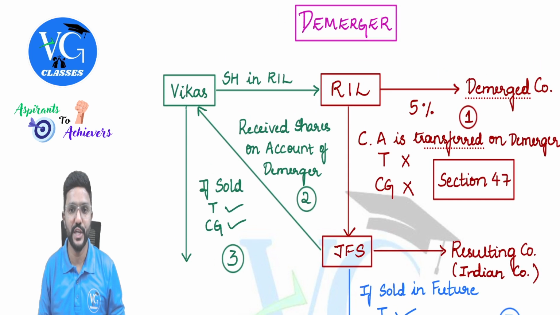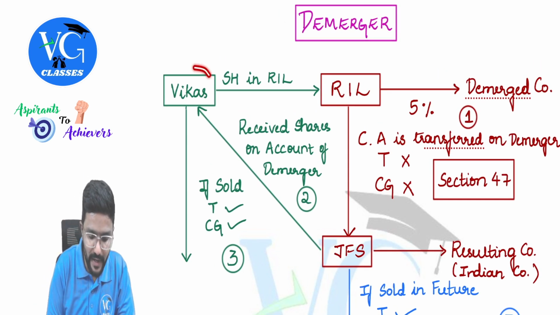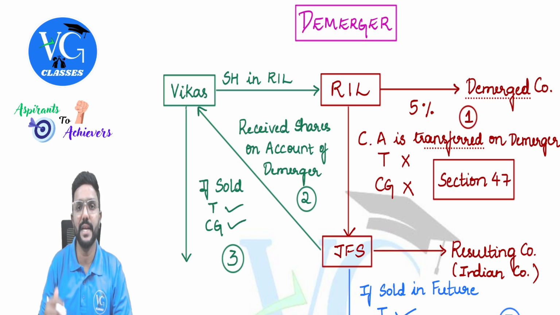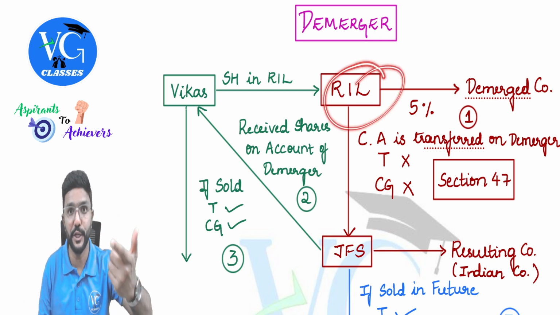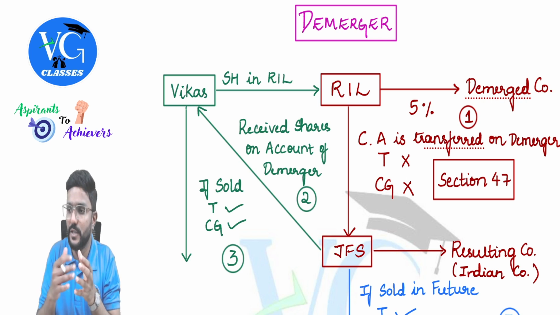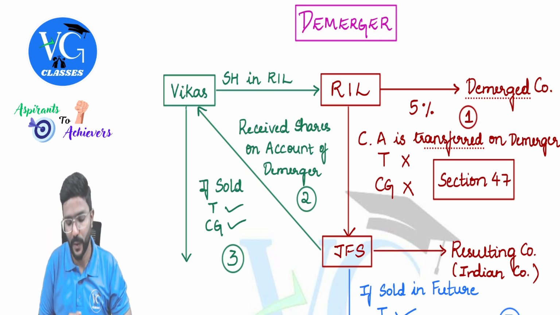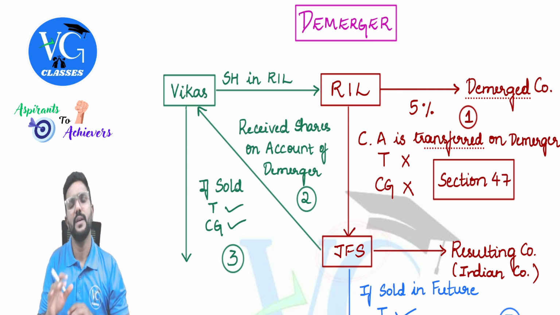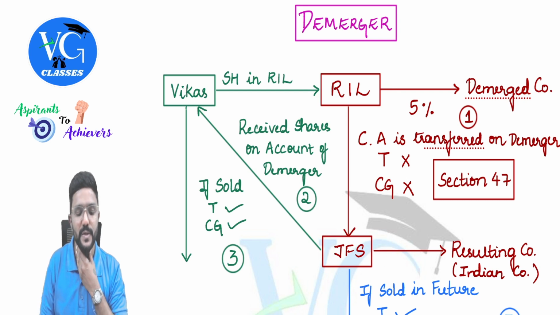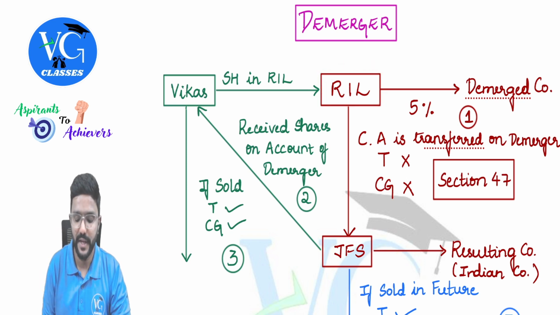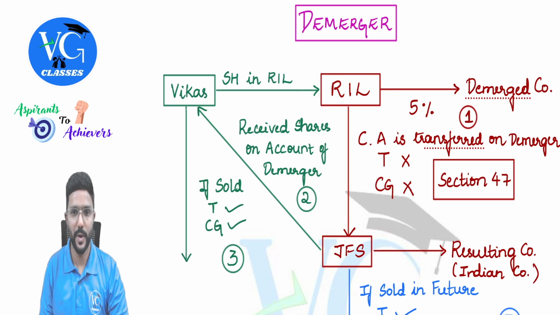Now let us discuss from the shareholder's point of view. Assume, guys, Vikas was a shareholder in Reliance Industries Limited. I was holding the shares. Now in case of demerger, Reliance Industries will continue. They will not stop their operation. A part of Reliance Industries has gone out and formed as a new entity. Now, whoever was holding the shares in Reliance Industries was given a share in JFS, in 1:1 ratio. So whatever number of shares I am holding in Reliance Industries, I will get an equivalent number of shares in JFS, guys.